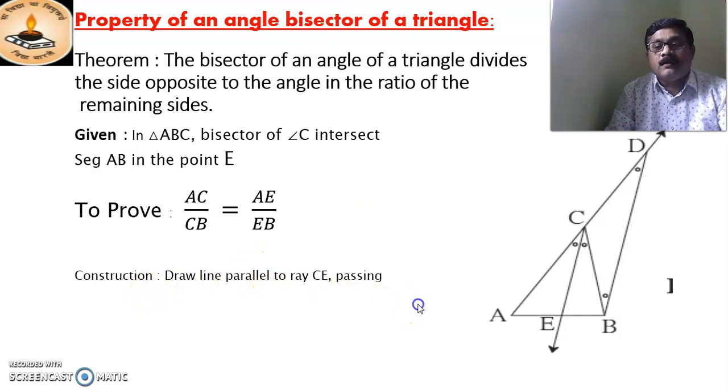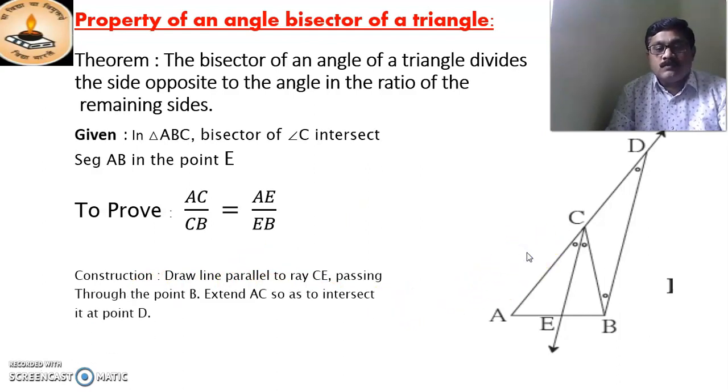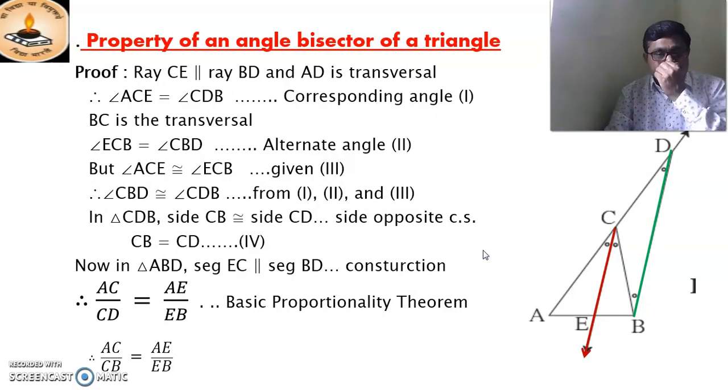The construction is that we have to draw a line through the point B parallel to CE. This is ray CE, and we draw the parallel line BD parallel to CE. This is the construction. Now to prove this property, we have ray CE and ray BD, and AD is the transversal.